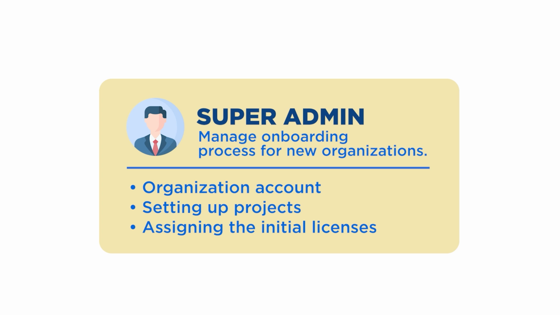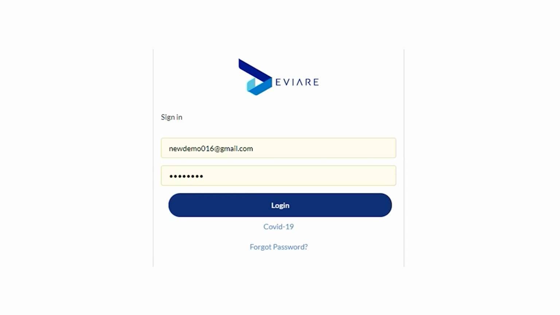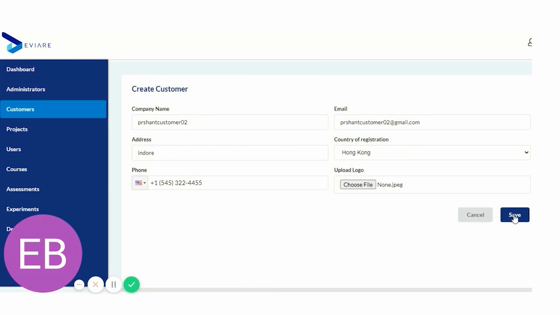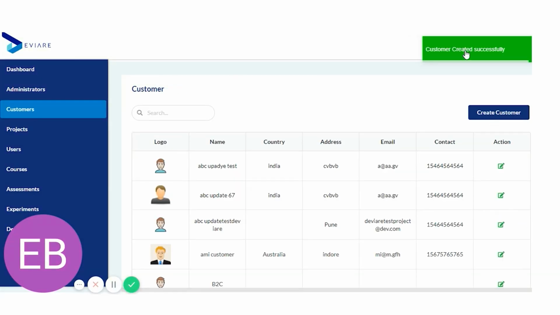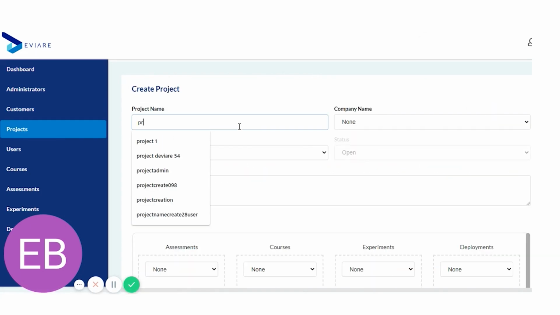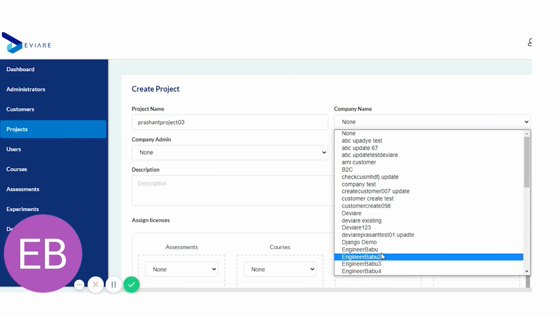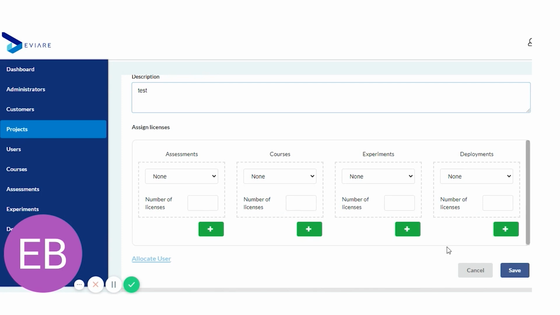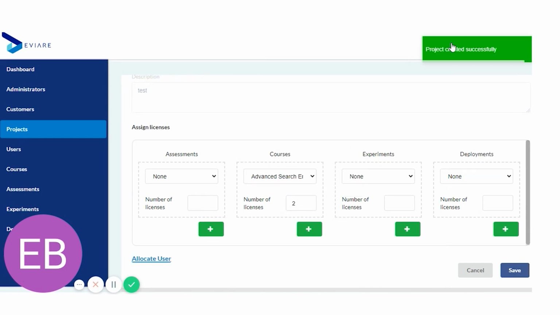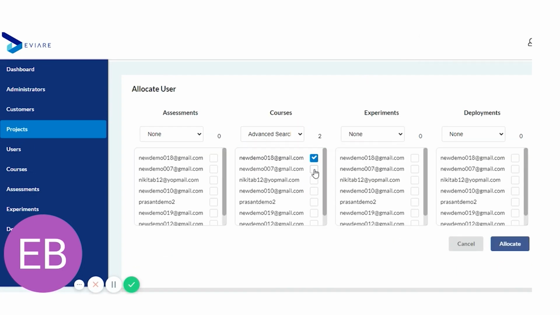This includes creating the organization account, setting up projects, and assigning the initial licenses. I start by logging in, navigating to the customer section and clicking Create Customer. Next, I create a project by entering the project name, company details, admin contact and description. I then assign licenses for assessments, courses, experiments, and deployments. Optionally, I can allocate initial users either individually or through bulk import.